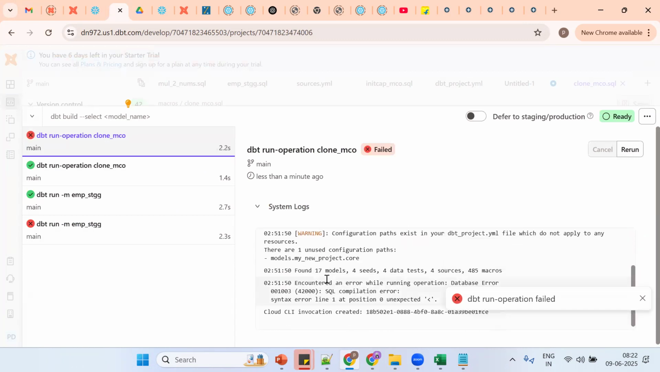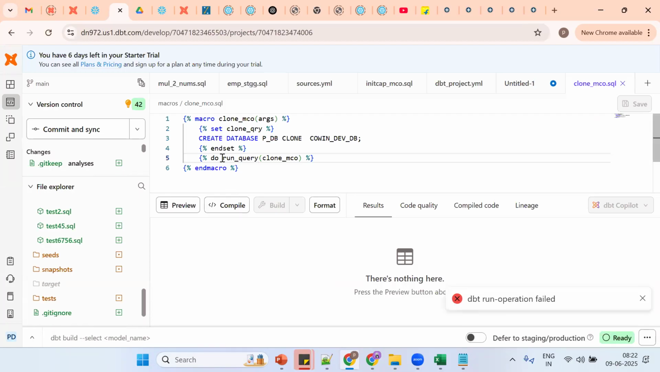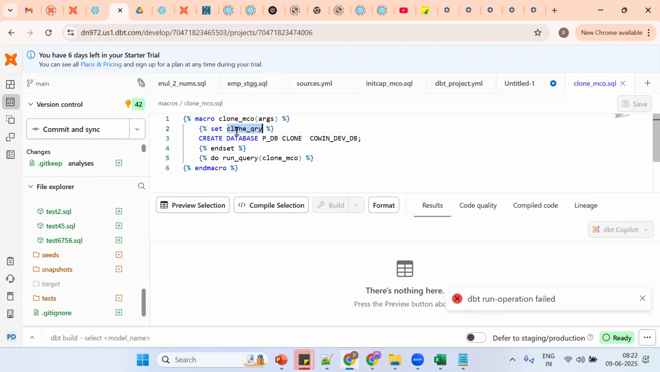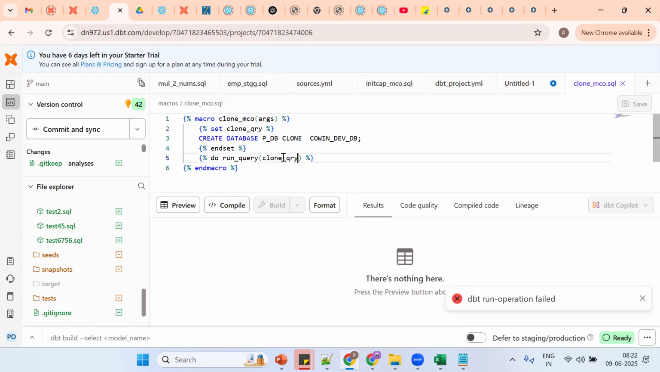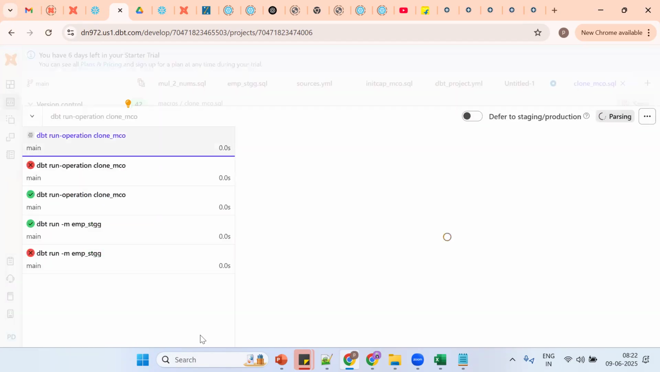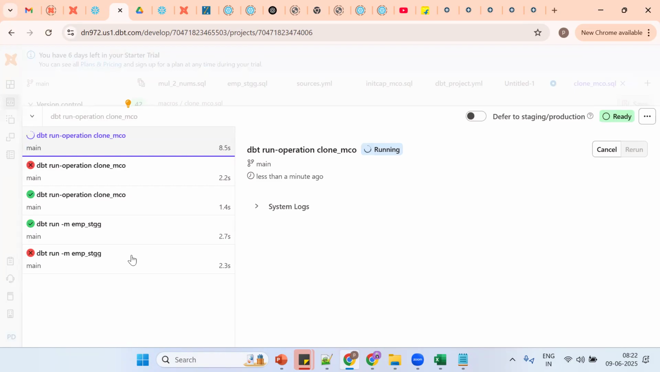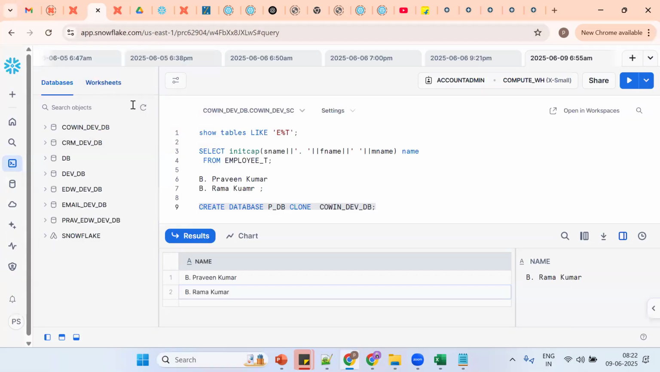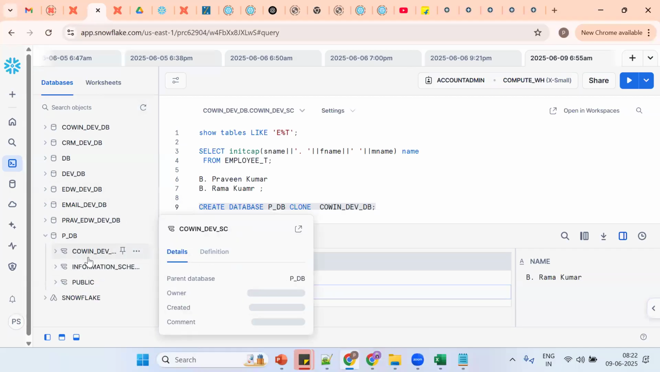So see what is the issue. Set name, do run. Okay, see name is okay, clone query. Okay, save it and use up arrow, run it. I'll explain one more time, don't worry. So see, when you are performing DDL, compulsorily you should put set and end set. Okay. Now we should get what? So PDB database should be available. Okay, so see, the object should be populated.